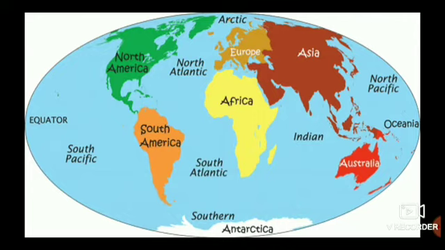Earth is in the shape of a sphere, right? Here we are seeing it on a flat surface, but it is in the shape of a sphere. So this is the North Pacific Ocean. You can see it on the slide. And the other one, to the western side of North America and South America, is the South Pacific Ocean.